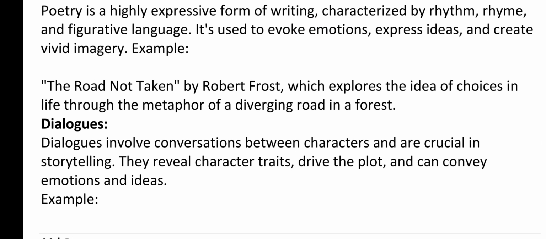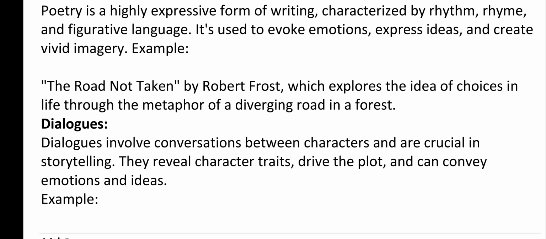Now, let us see poetry. So, poetry is a highly expressive form of writing characterized by rhythm, rhyme, and figurative language. It is used to evoke emotions, express ideas, and create vivid imagery. For example, The Road Not Taken by Robert Frost, which explores the idea of a choice in life through the metaphor of diverging roads in a forest. Now you see, we have great poets, right? We have Rabindranath Tagore, John Keats, Robert Frost, Sarojini Naidu. These are the famous poets.